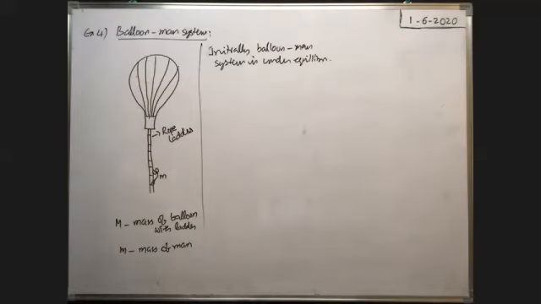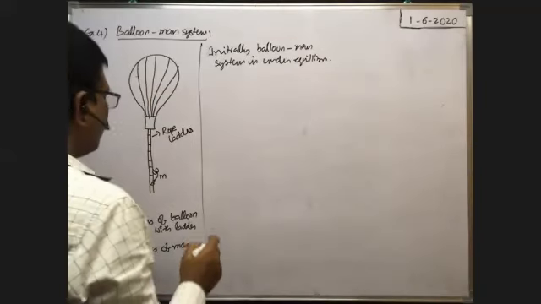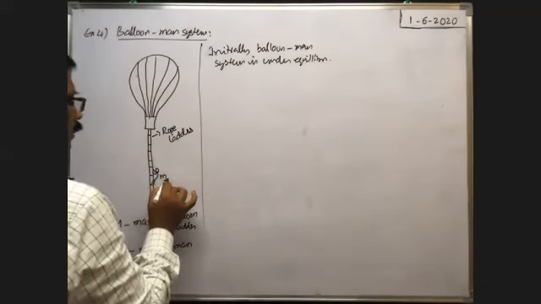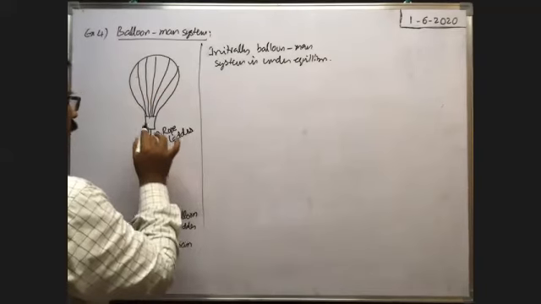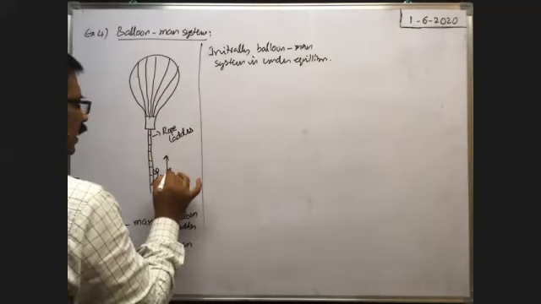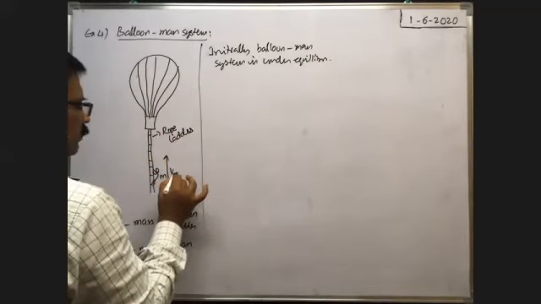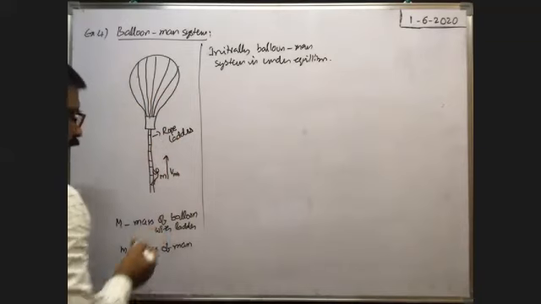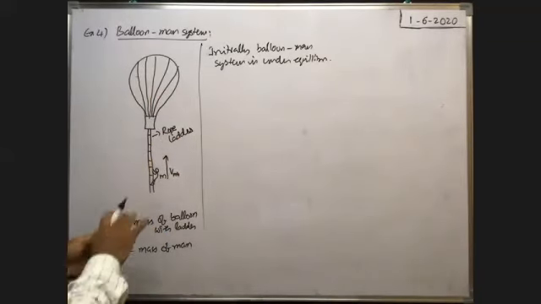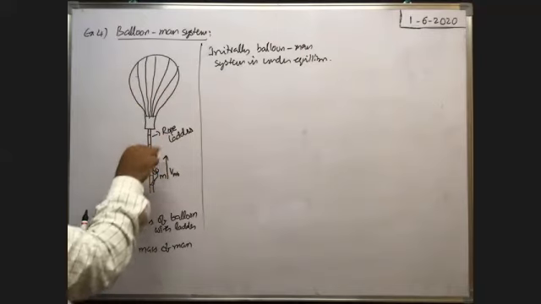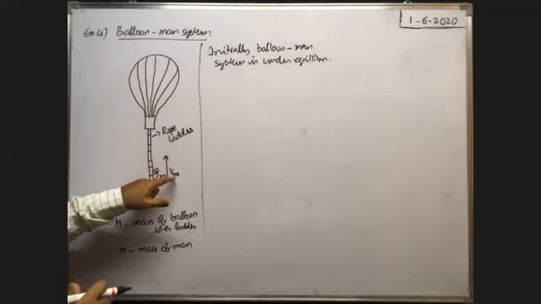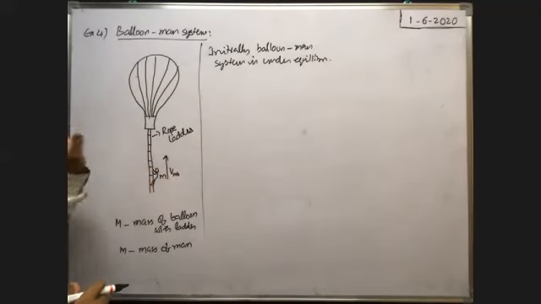Now suppose the man moves upwards with respect to the balloon, or with respect to the ladder of the balloon. The man moves upwards with a velocity of the man with respect to the balloon, VMB, in the upward direction. The man is walking up by holding the rope, moving upward with velocity VMB.